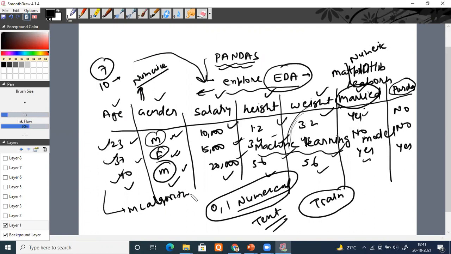Only then will we be able to send it to our machine learning algorithm. On the basis of that, my machine learning algorithm will be trained. So this is very important. You explore the data. You deal with missing values.